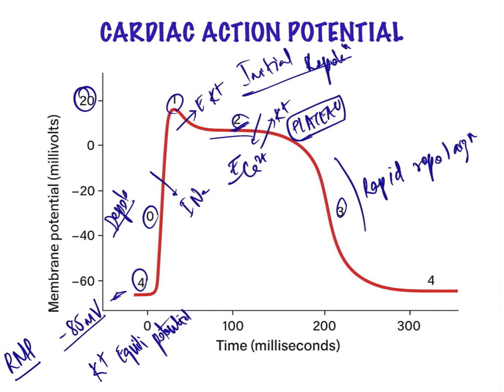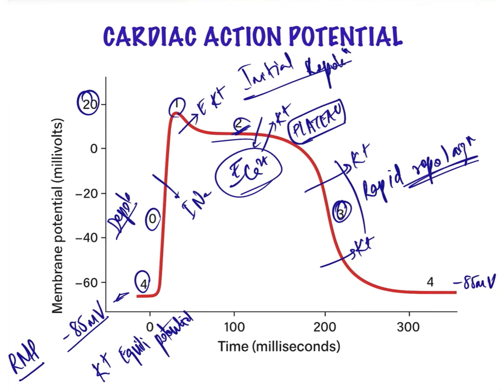So, in phase 3, potassium ions continue moving out from phase 2. Only the calcium ions that had been influxing and moving inside the cardiac myocyte close. So, phase 3 is simply potassium ions moving out. This permits the potassium ions to rapidly exit the cell, ending the plateau and returning the cell membrane potential to its original resting membrane potential, which is at minus 85 millivolts, and then the cycle continues.